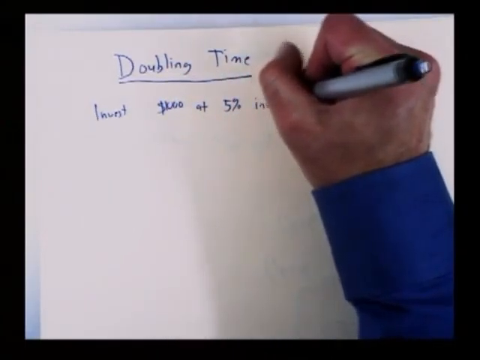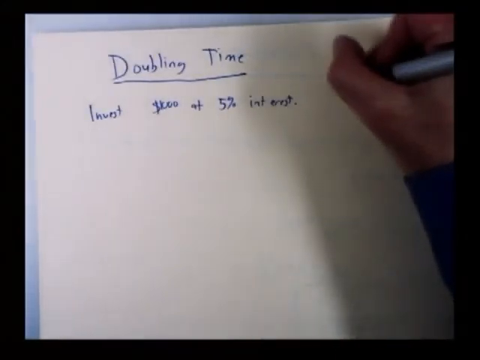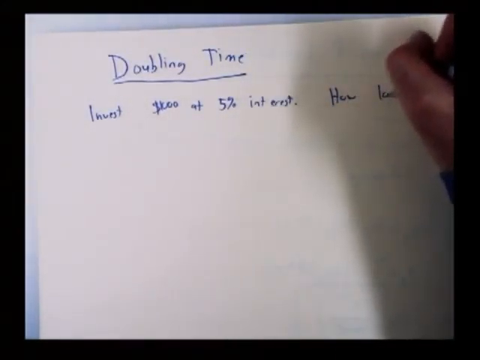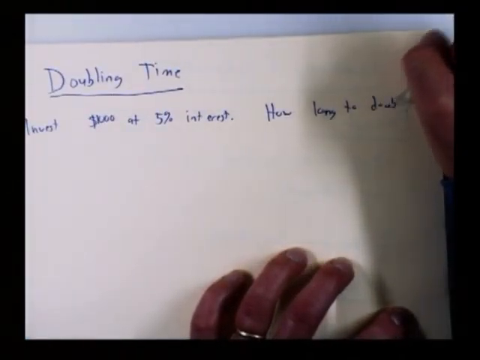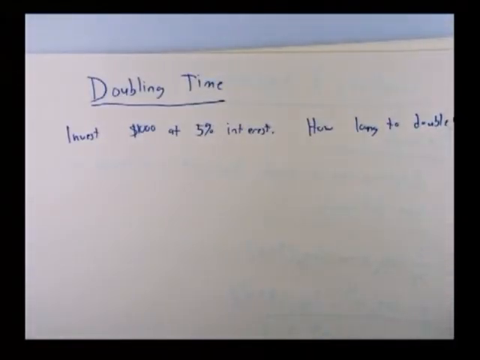At 5% interest, how long does it take to double? Well, in the previous example, we learned that the first thing we always have to do is find the growth rate k. How do we find it in this case? Well, in this case, it's given to us. 5% interest, that's the growth rate.